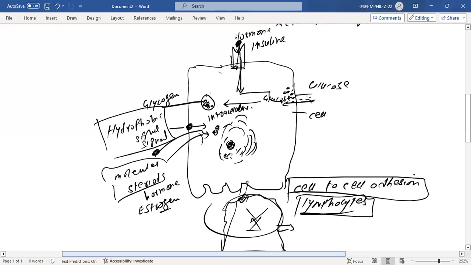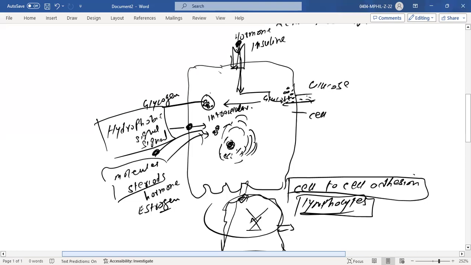These examples you should keep in mind. One example you have studied is about glucose. There are many pathways. The pathway involves the hormones glucagon and adrenaline to release glucose in the blood, which we have talked about. And another example you have studied is insulin. G protein activates the enzyme adenylate cyclase, which in turn makes cyclic AMP as a second messenger, and that triggers the sequence of events called the signaling cascade.